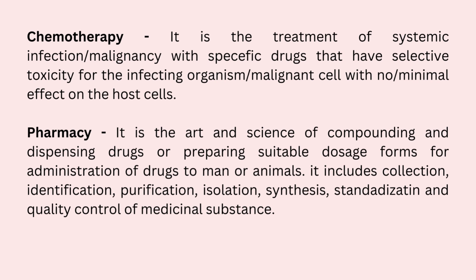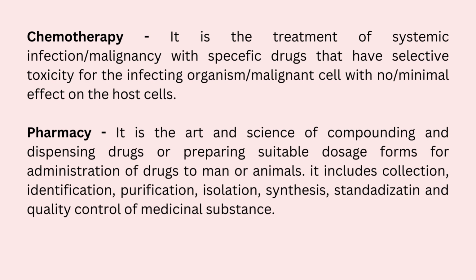Chemotherapy is the treatment of systemic infection or could be a malignancy. What is malignancy? Malignancy is a term used to describe cancer or disease that causes abnormal cells to grow and divide without control. So, malignancy could be used for cancer or abnormal cell growth.